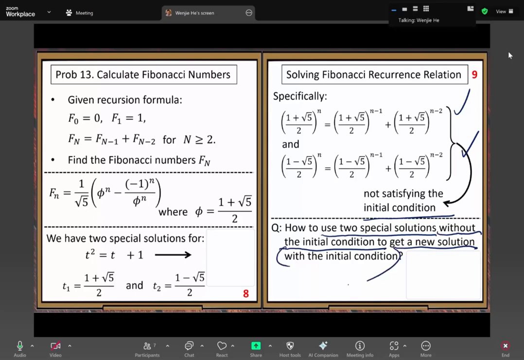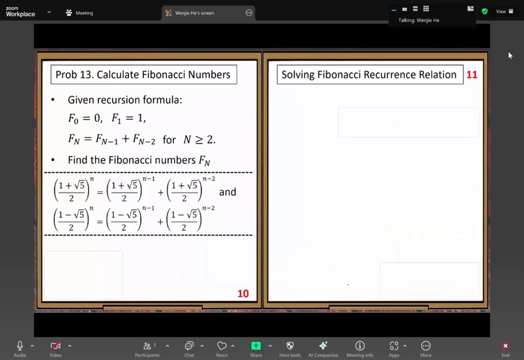So we get a new solution formula first, then we try to resolve that initial condition part. Here, we need another special way to do the combination. Let me describe the special way.